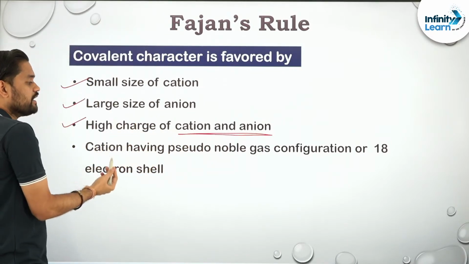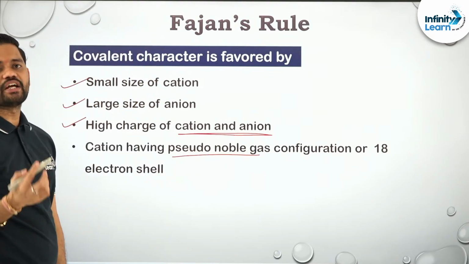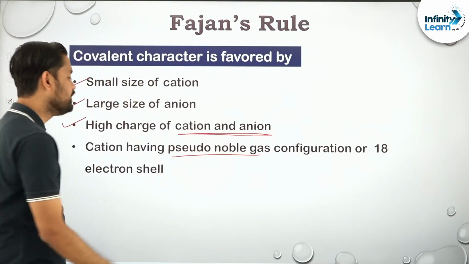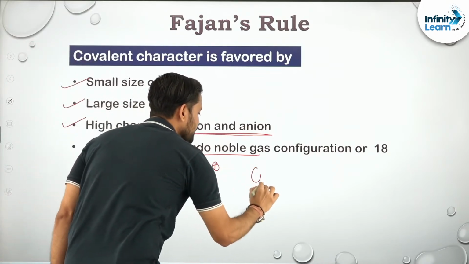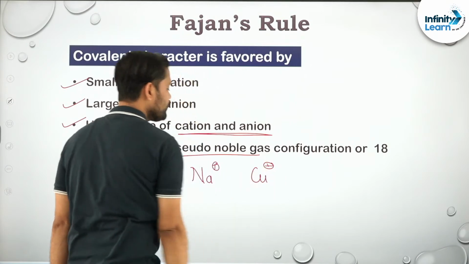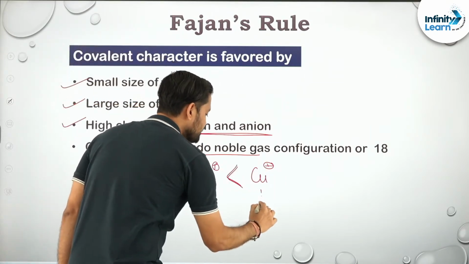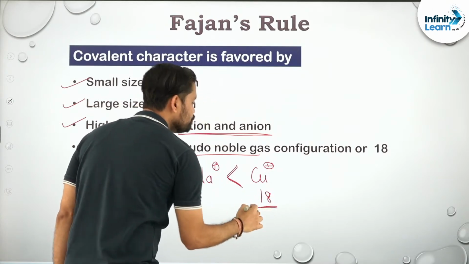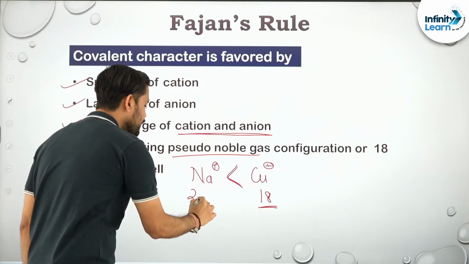And the last one, cation of pseudo noble gas configuration. Pseudo noble gas configuration क्या होता है, जिसके वैलेंस शेल में 8 इलेक्ट्रॉन हो. Like for an example, sodium ion and copper ion. Sodium ion and copper ion, you always remember that sodium has 8 electrons in the valence shell, like 2 8 8 18. Copper has 18 electrons in the valence shell and sodium has only 8 electrons.